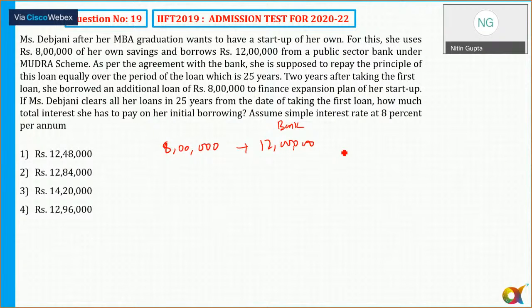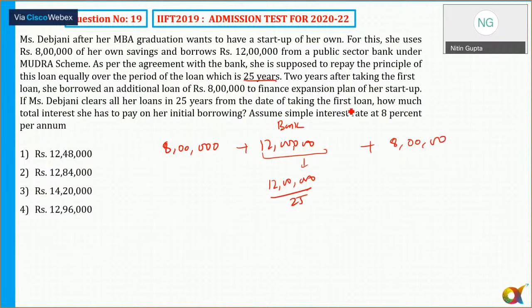As per the agreement of the bank, she is supposed to repay the principal of this loan equally. So she needs to pay the principal of the loan equally in how many years? 25 years. So what is the principal for every year? For every year the principal will be equal to 12 lakh by 25. You can keep it as it is, or if you want to solve it. This is the principal for every year. Two years after taking the first loan, she borrowed an additional loan of 8 lakh